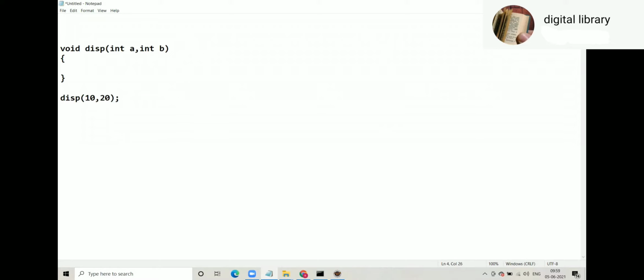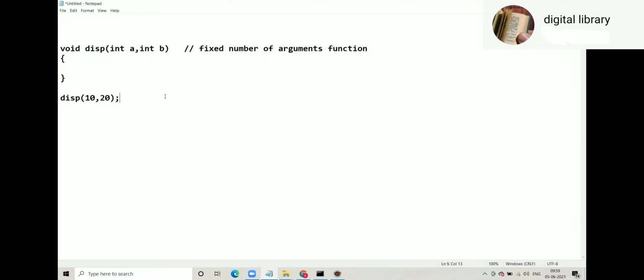This is a fixed number of arguments function, which we write normally. That means if the arguments are 2, you must pass 2. Neither can you pass less than 2 nor more than 2.